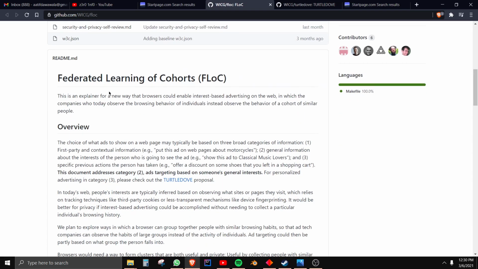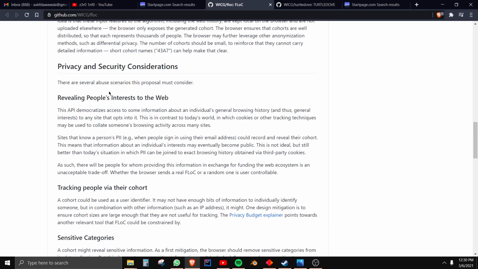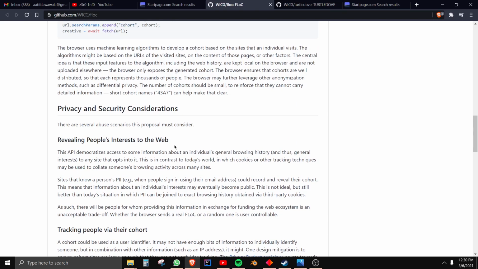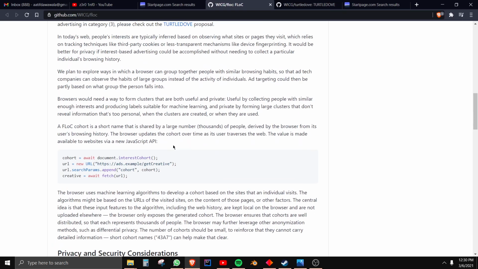Some of the security researchers hate this so much, they just want to shut down this whole thing. They think it's such a terrible idea. I don't think it's that bad. I see the idea behind it. I see the concept, and I think it could become a thing for Chrome.